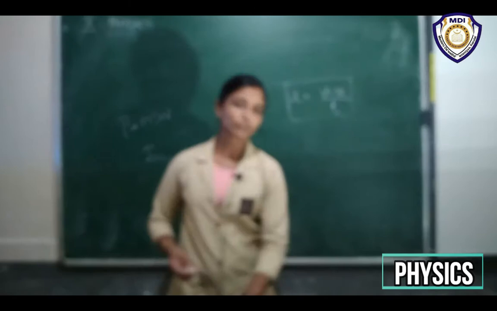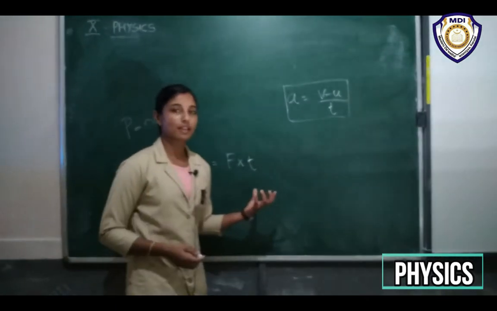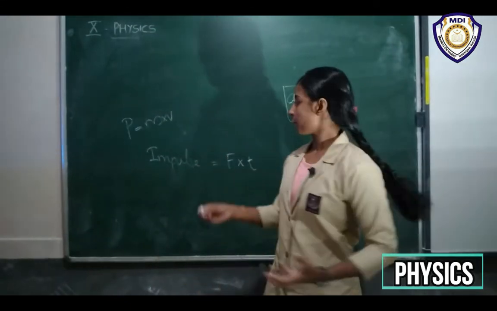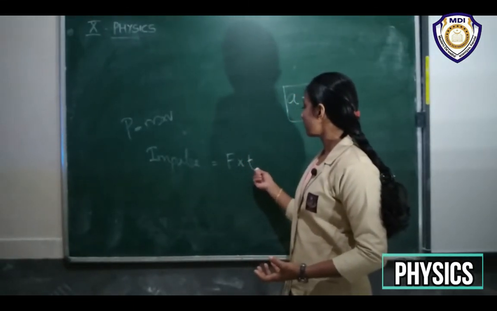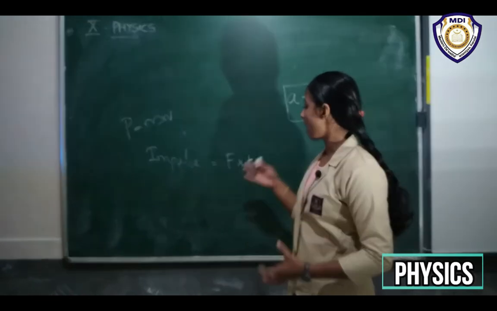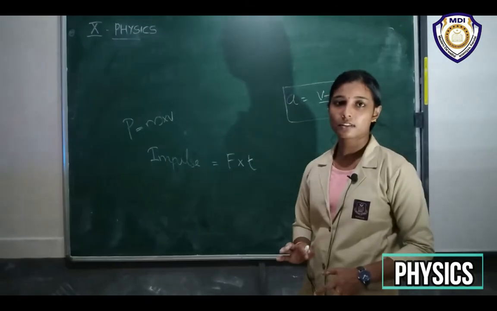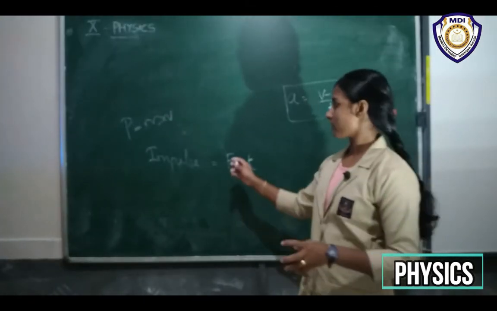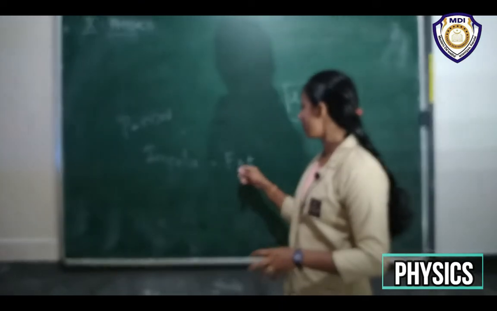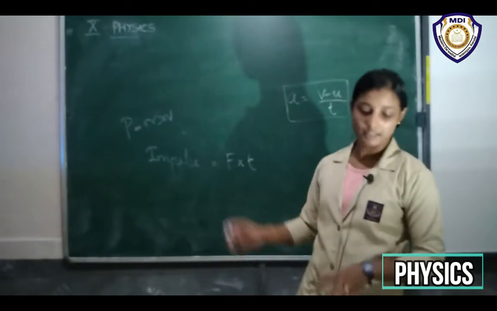So what does it mean? Impulse is the force multiplied by the time, that is, how much time it takes for this much force to act, right? So an instantaneous force, that is the force acting at this instant, gives us impulse.